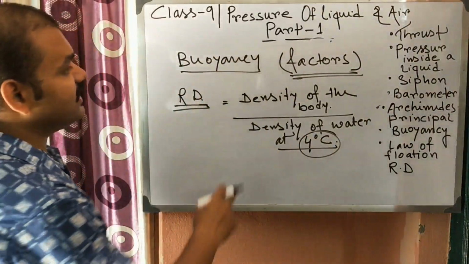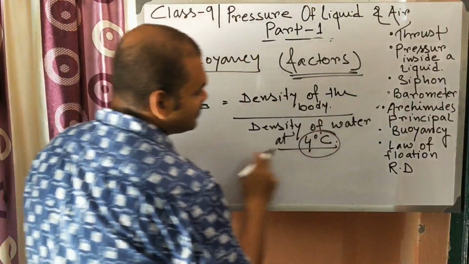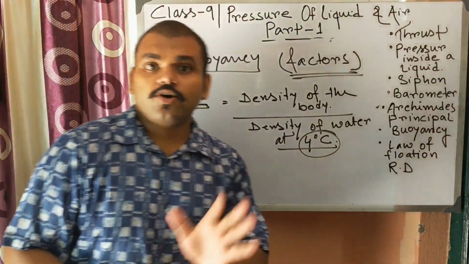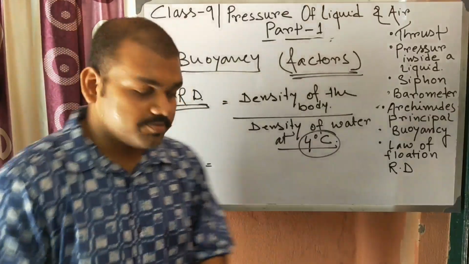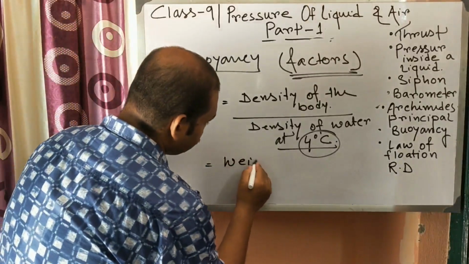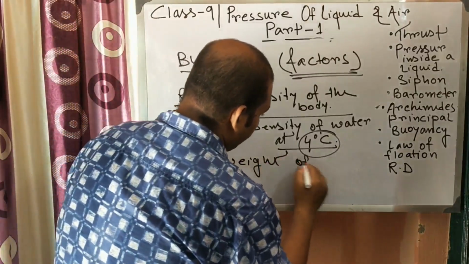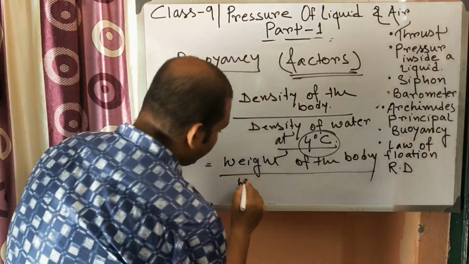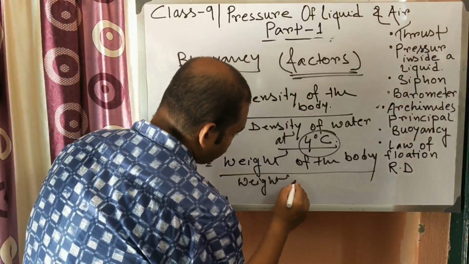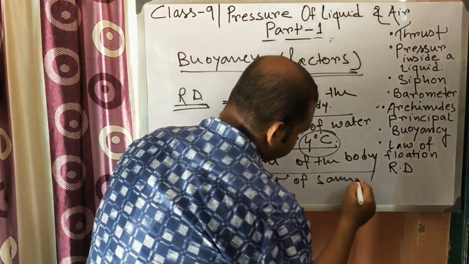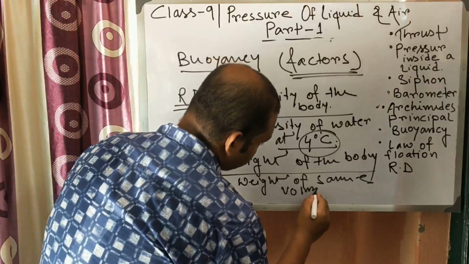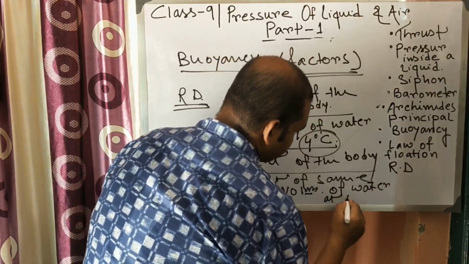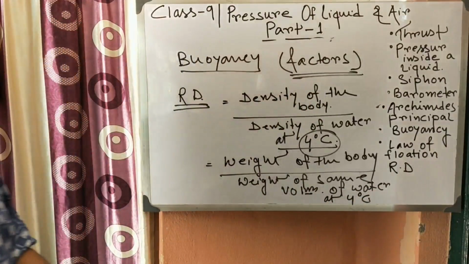So density of the body by the density of the water, or you can say weight of the body by weight of the same volume of water at 4 degrees C. Okay, so this is the relative density.